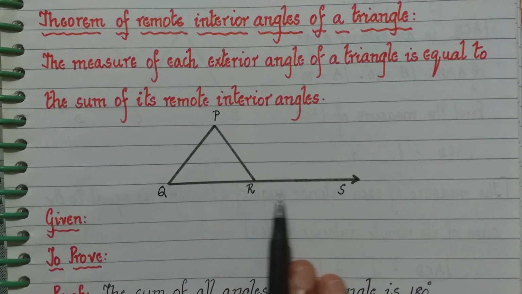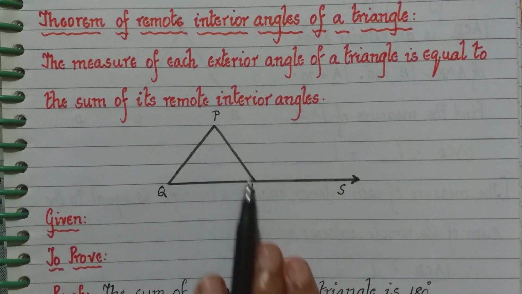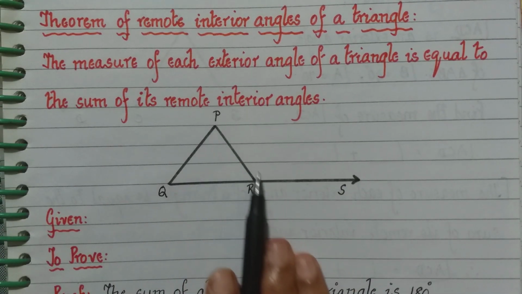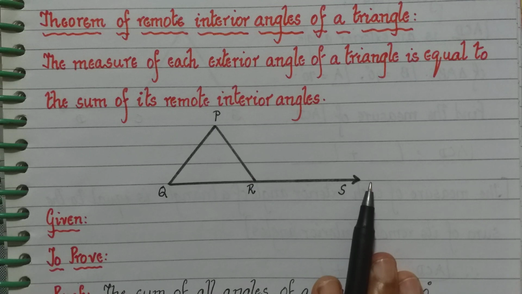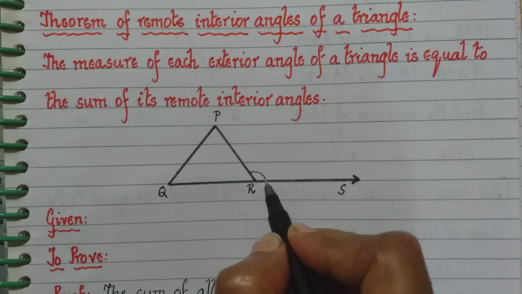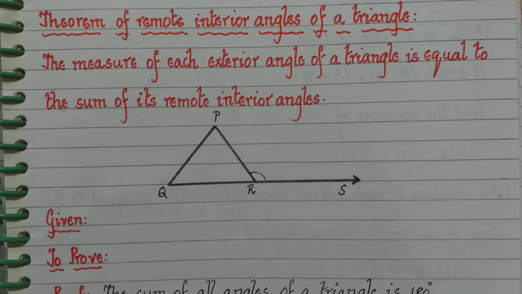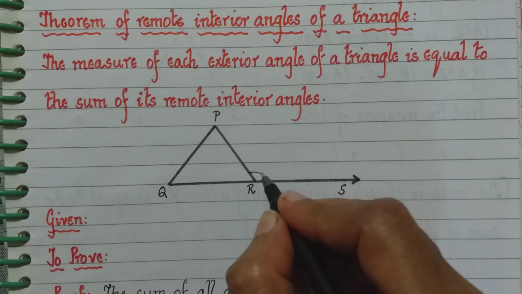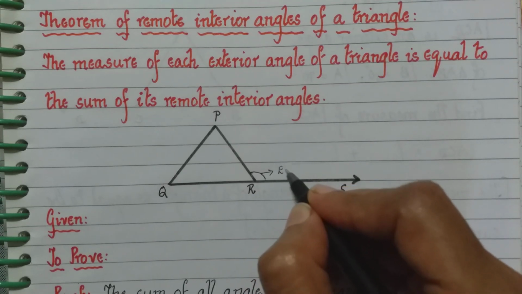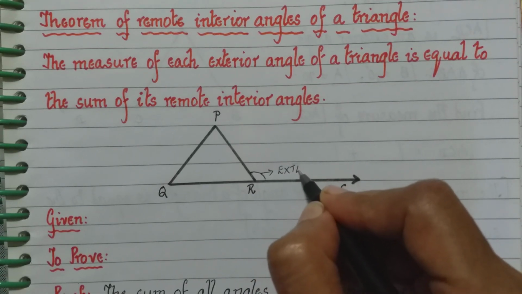Now this angle which is formed here is outside the triangle and therefore it is called the exterior angle of the triangle. So this angle PRS here is the exterior angle of the triangle. I will name it here. It is the exterior angle.